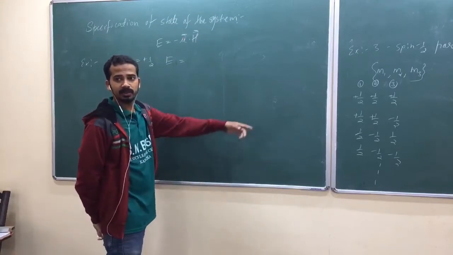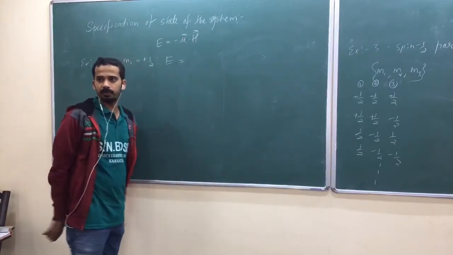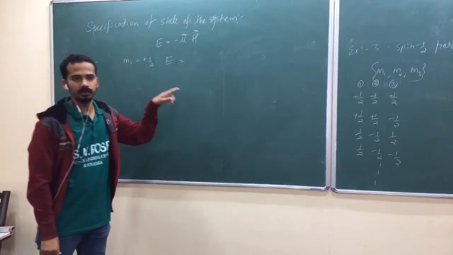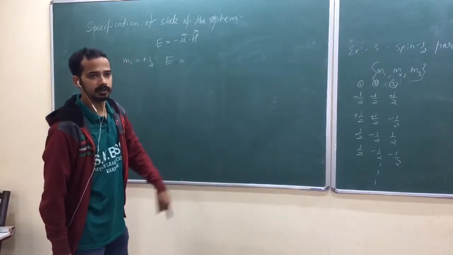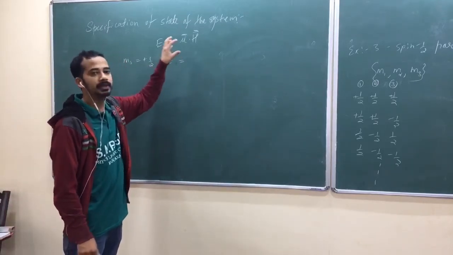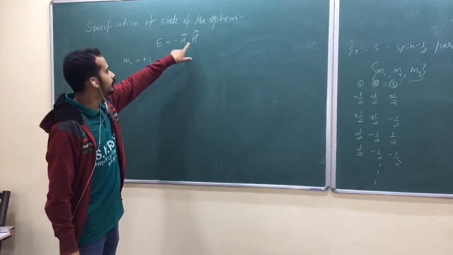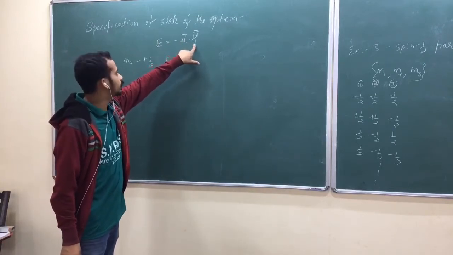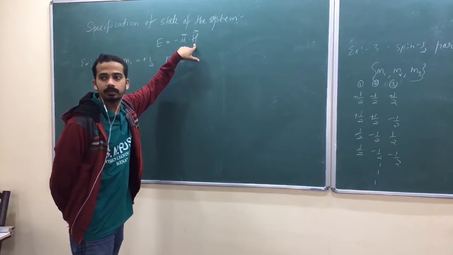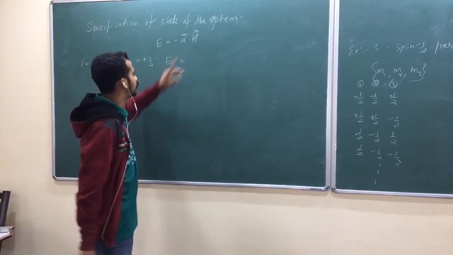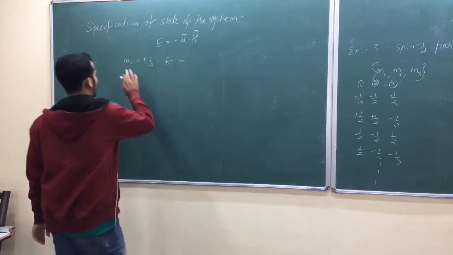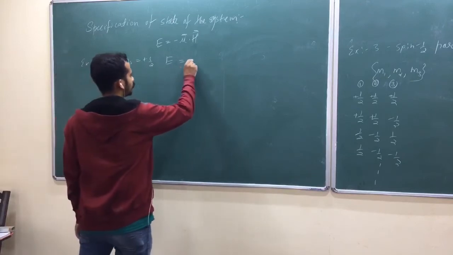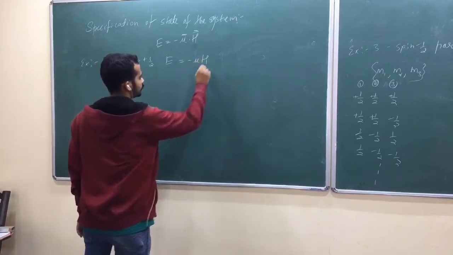Because next, beta will come as a Boltzmann factor, so not to get confused with that, we will not use the B symbol for magnetic field. We use the H symbol, not to get confused again with the Hamiltonian. That's not Hamiltonian, that's magnetic field. So for Ms equal to plus half, energy is equal to minus mu H.